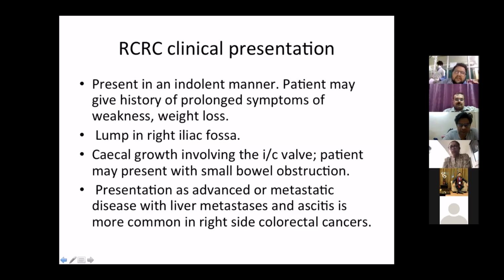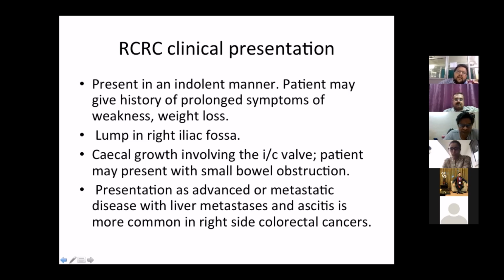Then, as far as clinical presentation is concerned, in a bit more detail: right-sided cancers are more indolent. Therefore, they will present at a more locally advanced stage. They will have weakness, generalized weight loss, and a lump in the right iliac fossa. They may present with intestinal obstruction. As far as metastasis is concerned, they present with more advanced metastases as compared to left-sided colorectal cancer. Here I would like to mention that right-sided colorectal cancer presents more with peritoneal metastasis as compared to the